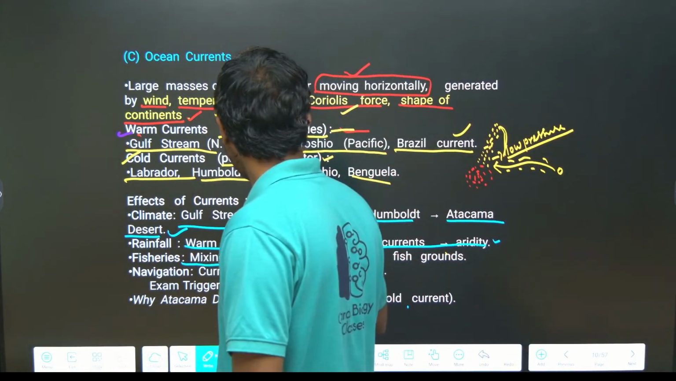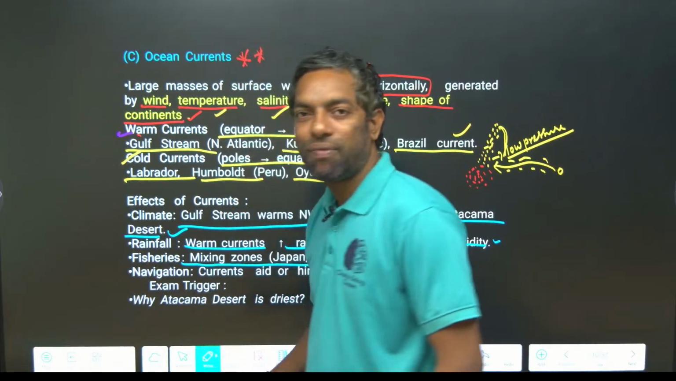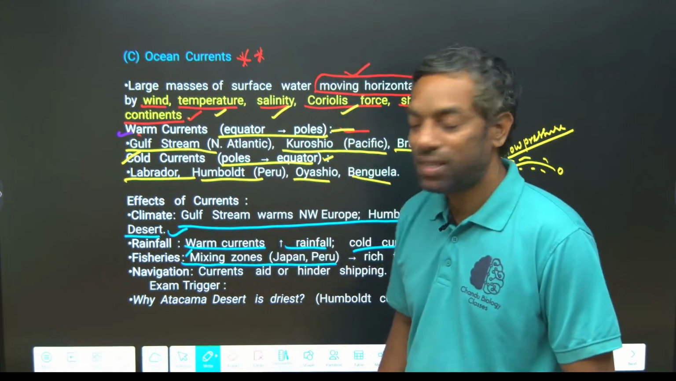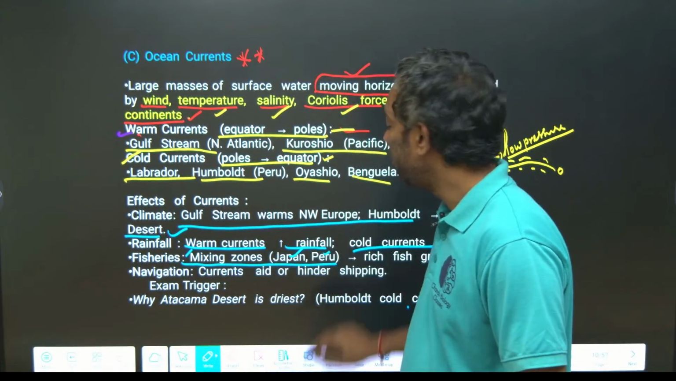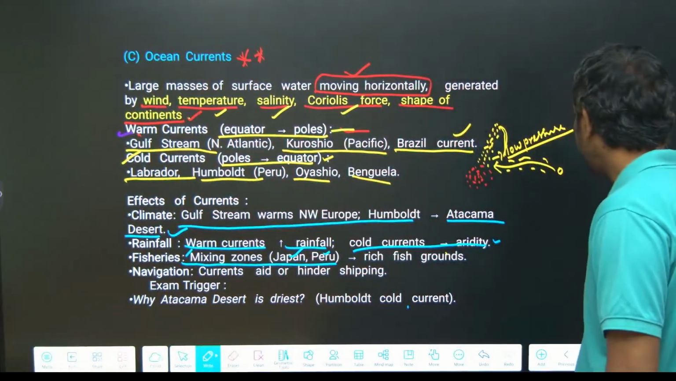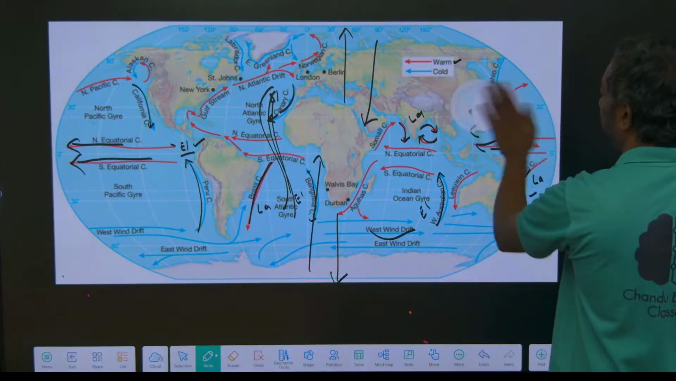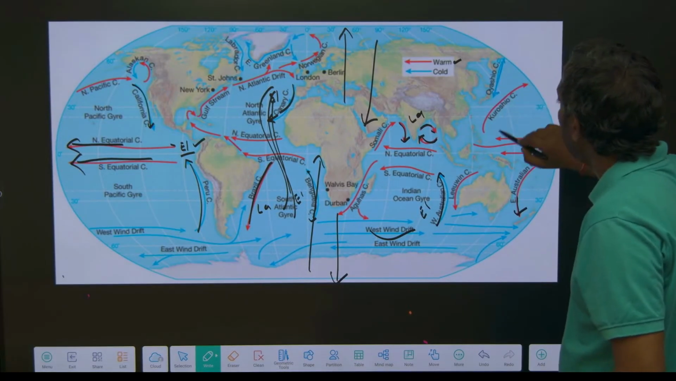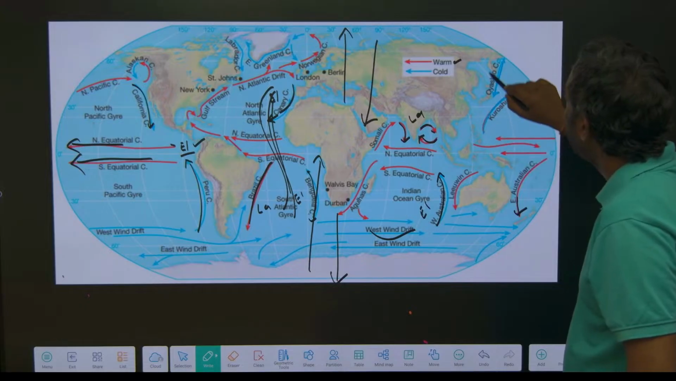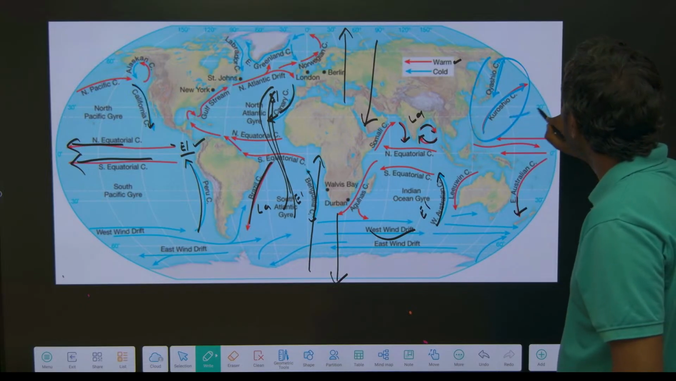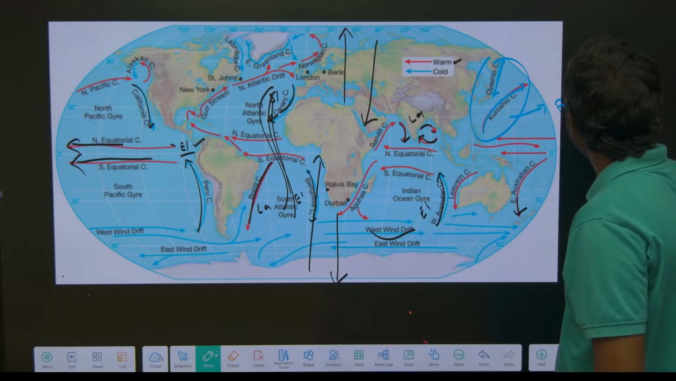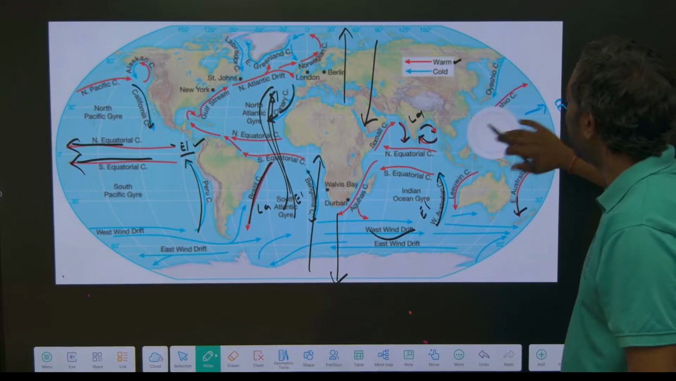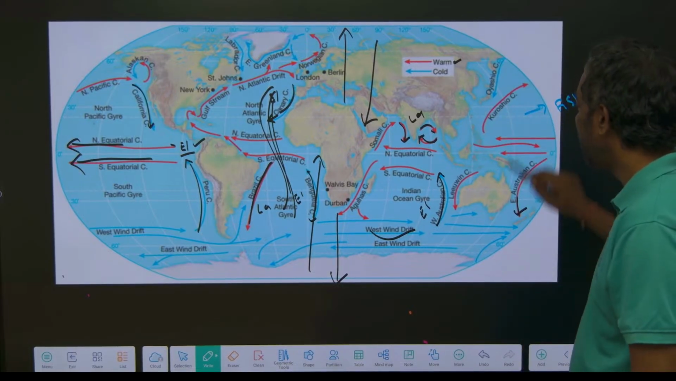The mixing of cold current and warm current creates fish, where the Japan coast and Peru coast are. Guys, just look here. Japan coast, Oyashio is the cold current, Kuroshio is the warm current. The mixture of currents here makes more fish grow. The mixture of warm and cold currents here, it is the beauty.